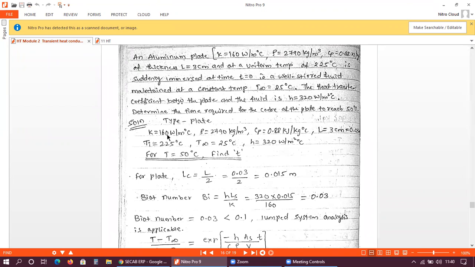So we'll extract the given data. K is given, rho is given, then specific heat is given. So L is the thickness, right? L is the thickness, that is 3 centimeters. So that is 0.03 meters. Okay. Then the initial temperature is given, 225 degrees Celsius is the initial temperature of the plate. T infinity is the temperature of the fluid into which it is kept, and the heat transfer coefficient is 320 watt per meter square degree.